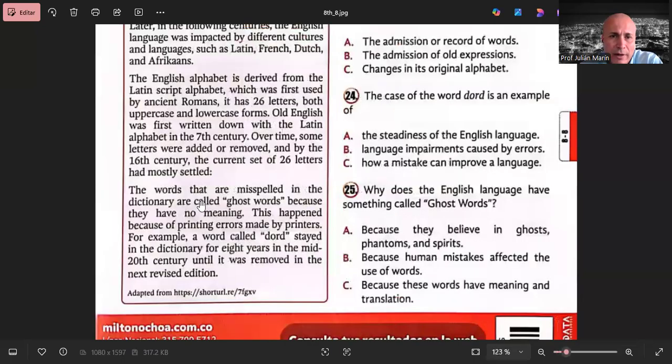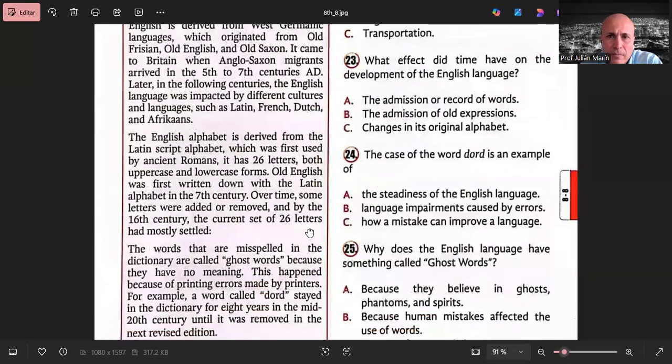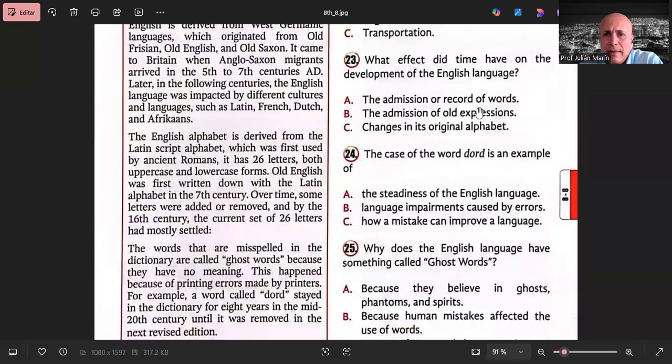So we got 23, and it says, what effect did time have on the development of the English language? So we got the options. A, the admission or record of words. B, the admission of the old expressions. And C, changes in its original alphabet.